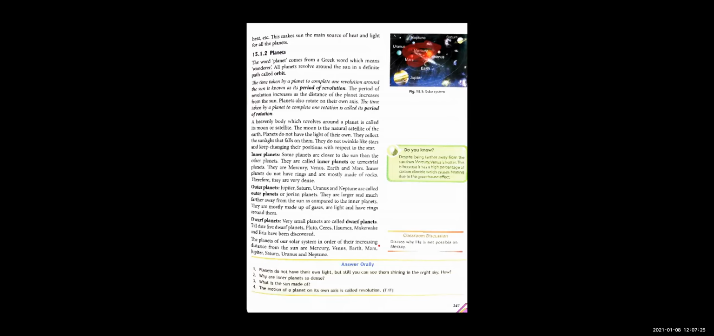Okay, next is inner planet, outer planet. Very simple. Inner planets are the planets which are very close to the sun. So inner planets में हम कौन-कौन से planets लेंगे? In inner planets we are going to consider 4 planets.